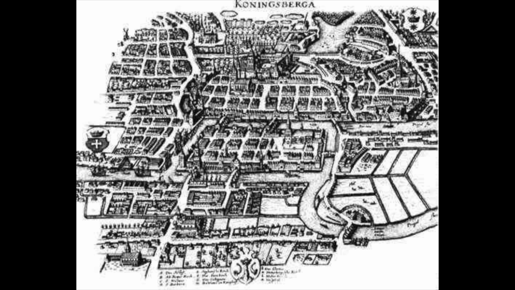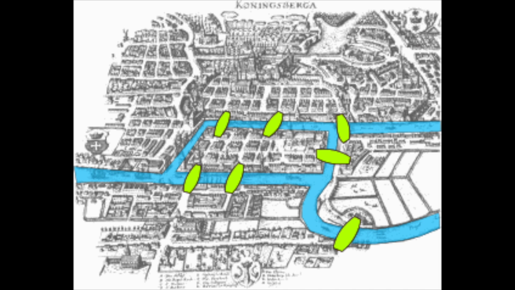I would like to show you a map of the city of Königsberg drawn in 1651. Here, you can see how the Pregel River flows through the city. In order to connect the parts of the city located on opposite river banks or the islands in the middle of the river, 7 bridges were constructed.